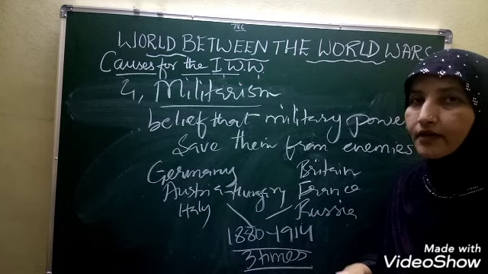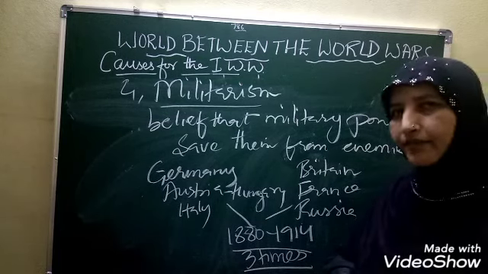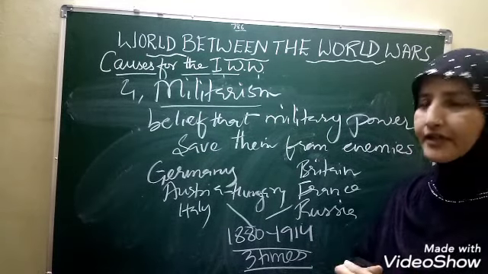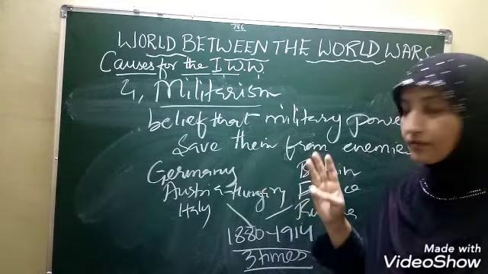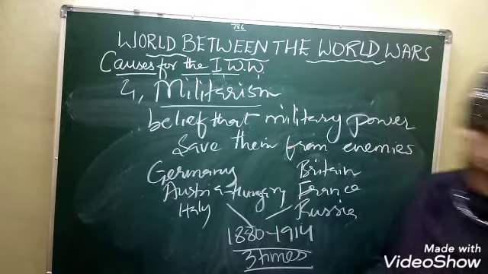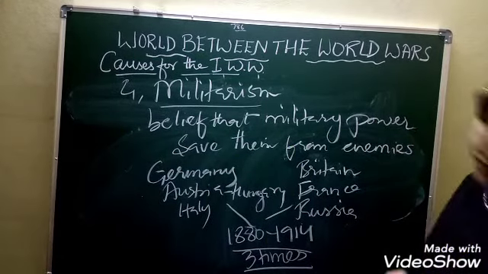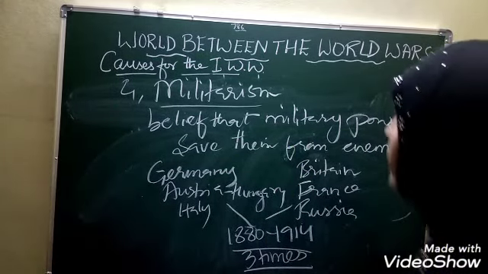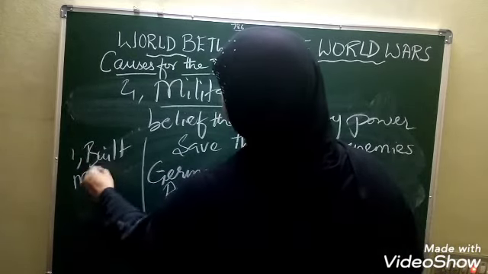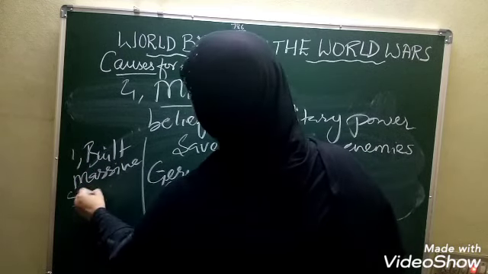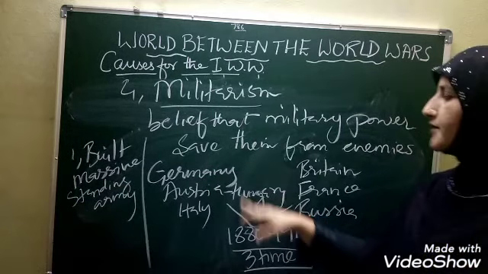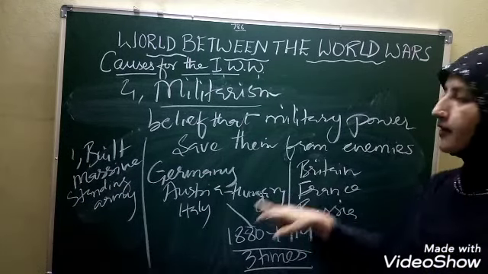Is it clear, children? So what did they do under this militarism? Definitely to improve the militarism. So nearly three things were done by these powerful countries. What were those three things, children? Number one is they built a massive standing army. So these countries built a massive standing army.